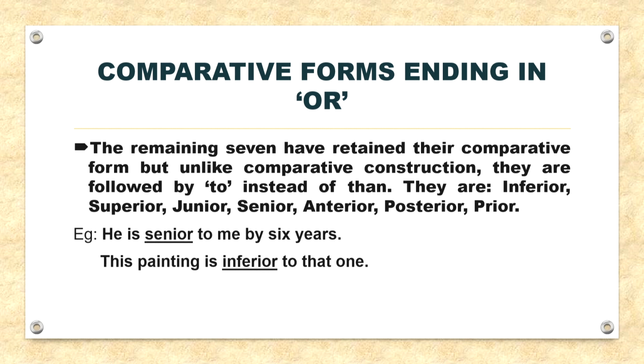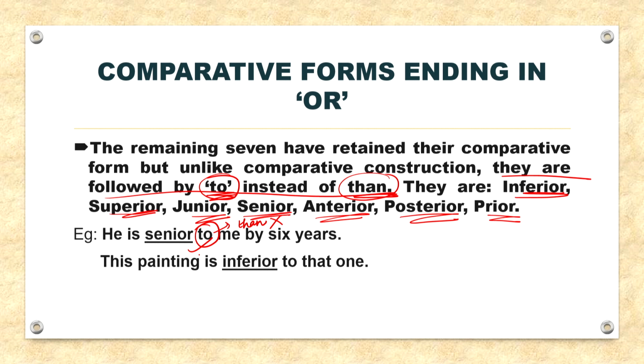Now, the remaining 7 have retained the comparative form, but unlike comparative construction, they are followed by to instead of than. So, it is very important, keep this in mind. They are inferior, superior, junior, senior, anterior, posterior, prior. For example, he is senior to me by 6 years. So, instead of to, if the sentence had than over here, the sentence would be incorrect. He is senior to me. The painting is inferior to that one.